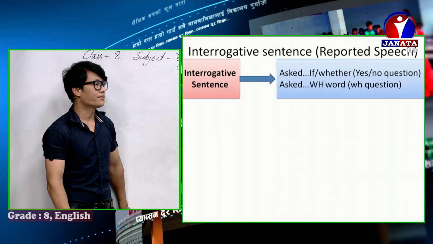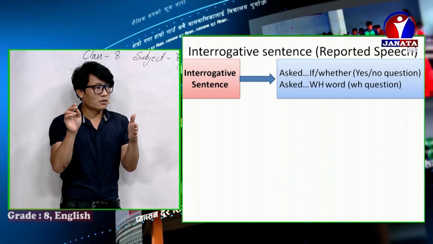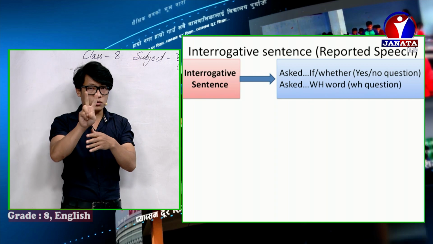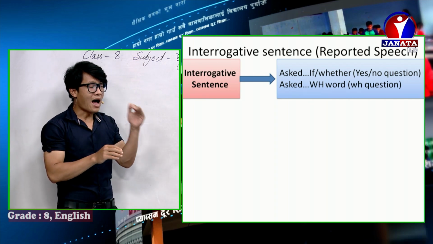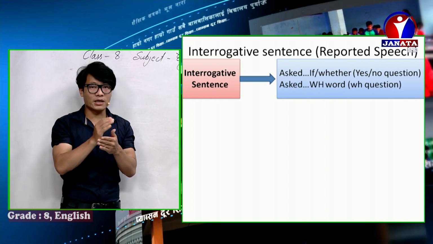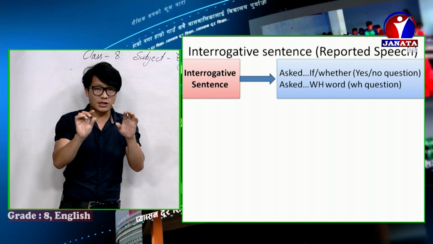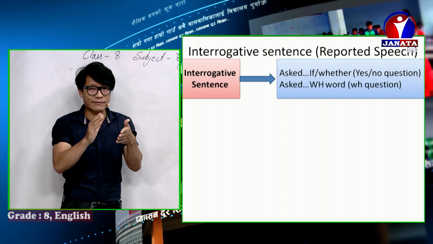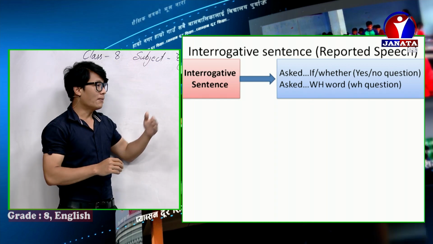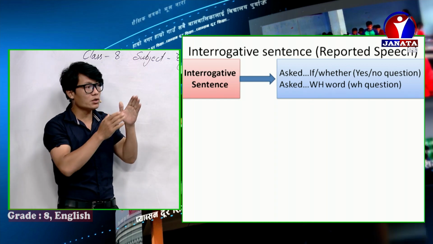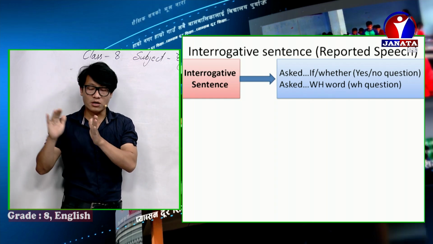Interrogative sentence. Ask if or whether. Two options are there, so you can choose one. If or whether is used for yes/no questions. When there is a yes/no question, you need to write asked, and if or whether for joining the reporting and reported parts. And for WH questions, you need to use asked and the WH word.